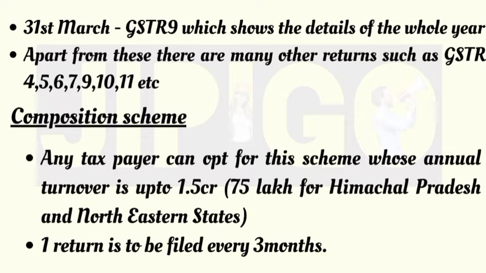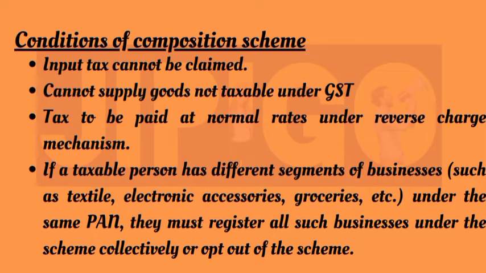Any taxpayer can opt for the composition scheme whose annual turnover is 1.5 crore or less. This ceiling is 75 lakh for Himachal Pradesh and northeastern states. The taxpayer has to file one return every 3 months. Under the composition scheme, input tax cannot be claimed. Tax is to be paid at normal rates under reverse charge mechanism.